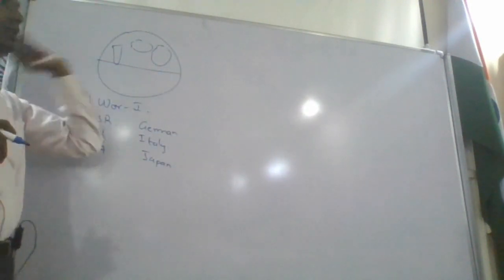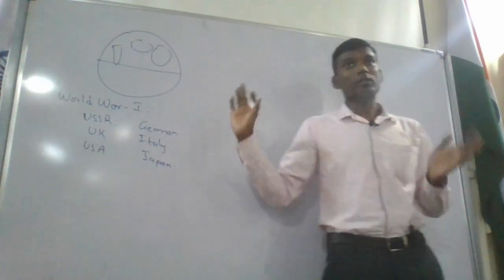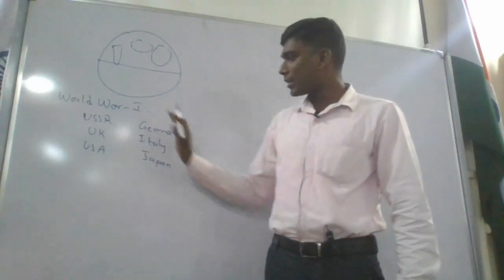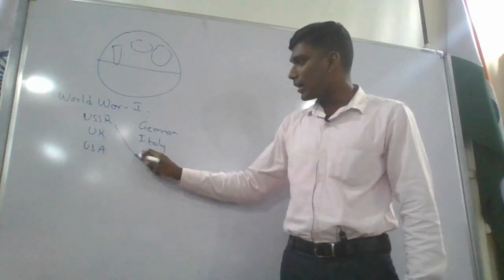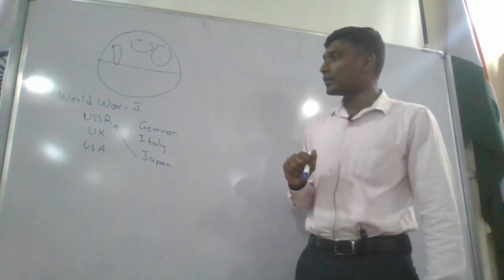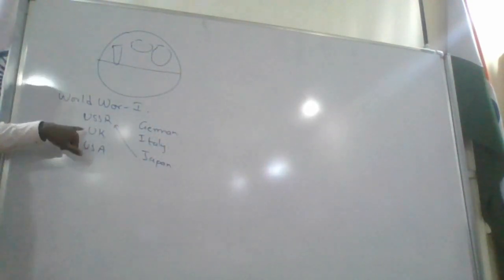Now look at this. I am going to tell you everything that happened in Afghanistan, what happened in Iraq, who is Saddam Hussein, who is Libya's Gaddafi, all these things. So try to keep writing it down. In World War One, this was a team, and USSR was defeated by Japan in 1917. Just keep looking here. I'll give you time to write. When I say write, that time you write it.